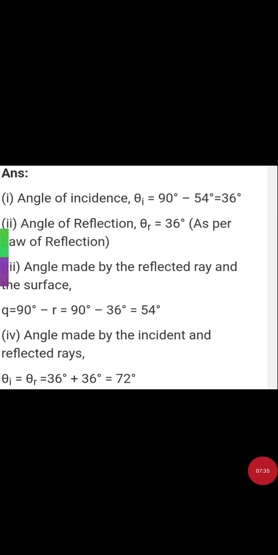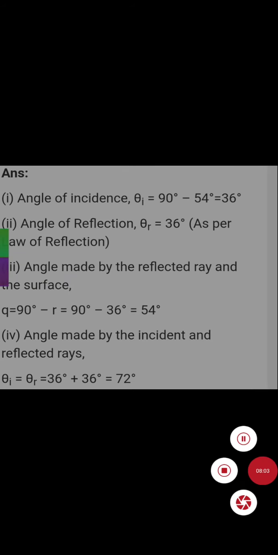You can see the angle of incidence 90 minus 54, 36 degree. First answer. Second answer, angle of reflection according to laws of reflection, angle of reflection also will be 36 degree. Clear. Now angle made by the reflected and the surface, क्योंकि रिफ्लेक्टेड एंगल कितना है 36 डिग्री, तो सरफेस के साथ एंगल कितना होगा 54 डिग्री. एंड द एंगल मेड बाय द इंसिडेंट रे एंड रिफ्लेक्टेड रे, इट विल बी सम ऑफ द एंगल ऑफ इंसिडेंस एंड सम ऑफ द एंगल ऑफ रिफ्लेक्शन which is 72 degree.